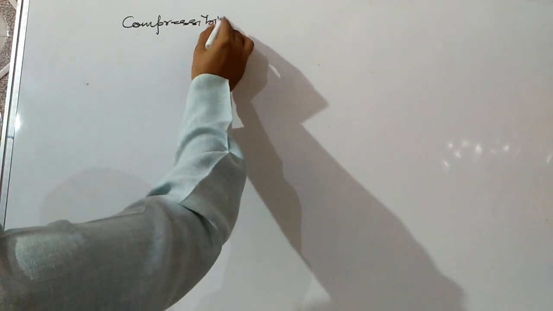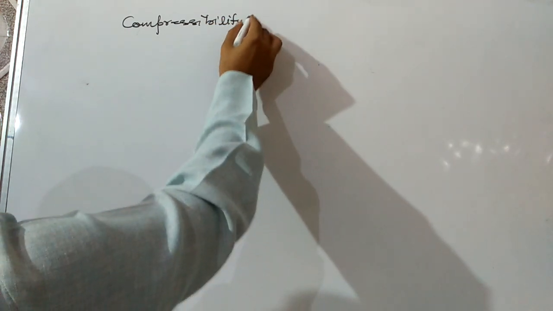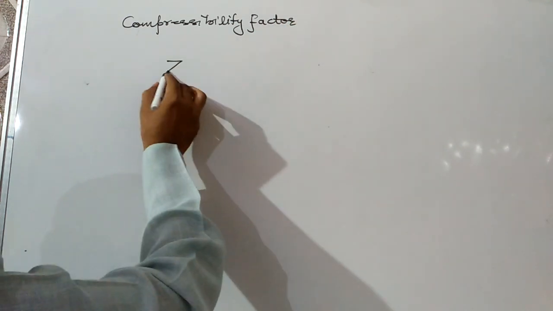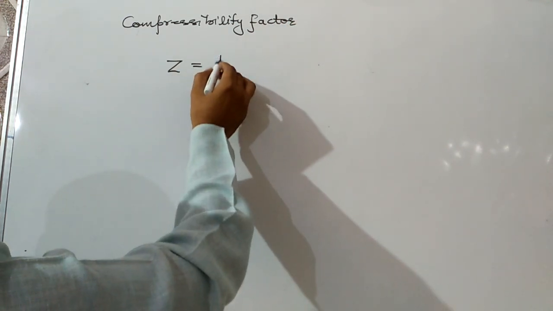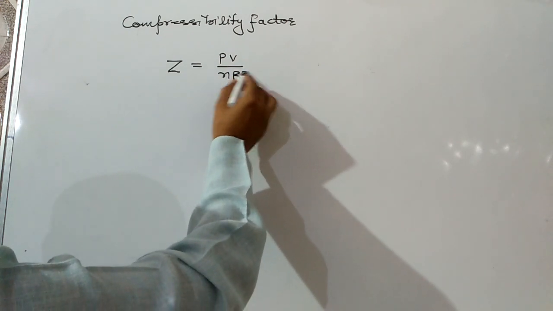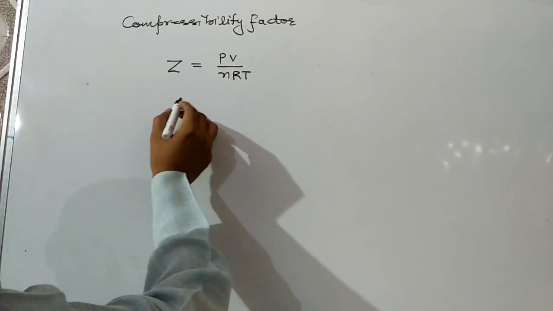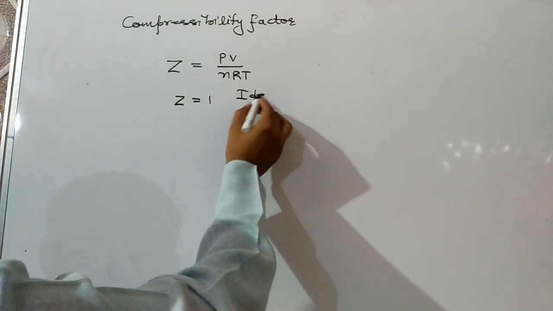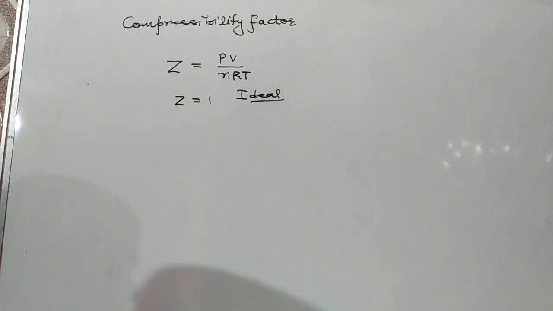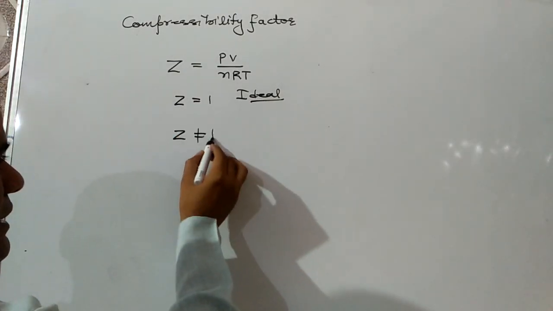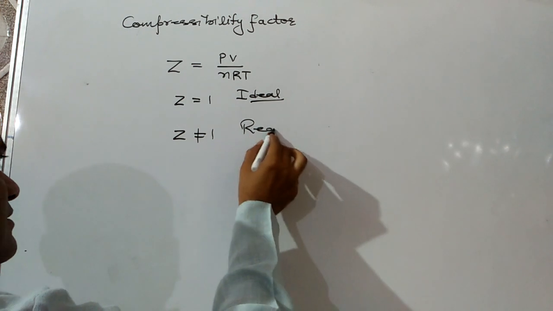The compressibility factor is denoted by Z, and that should be equal to PV upon nRT. For ideal gases, Z should be equal to 1. And if Z is not equal to 1, then the gas will be real.